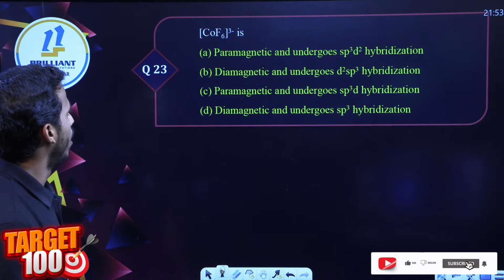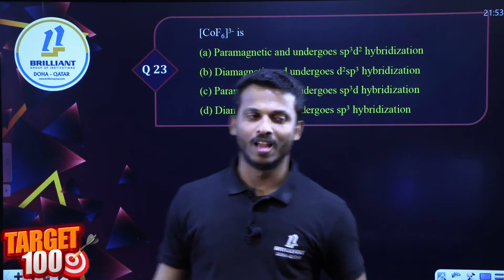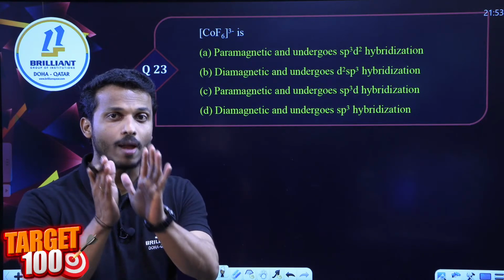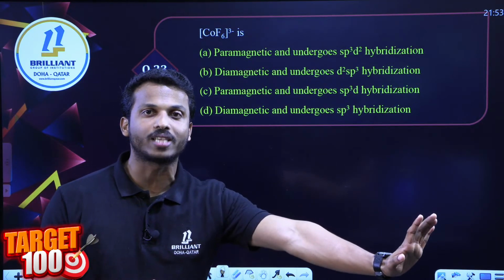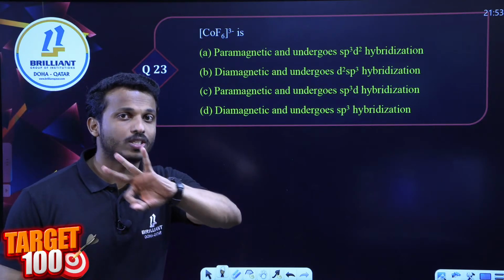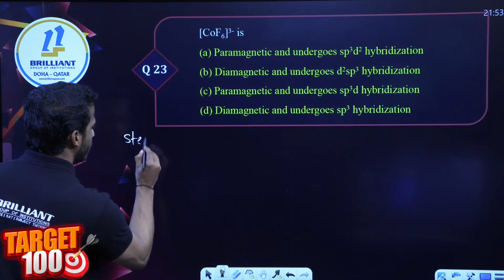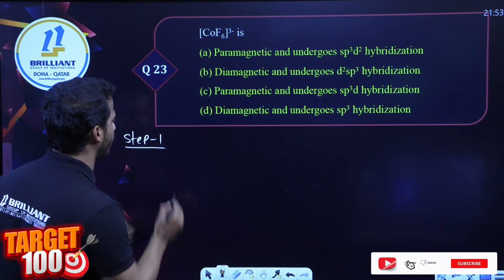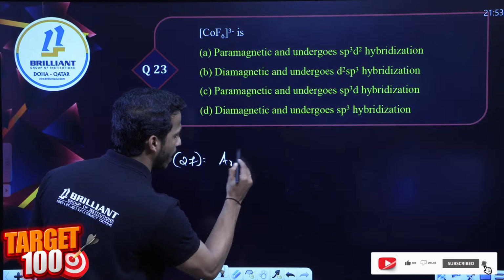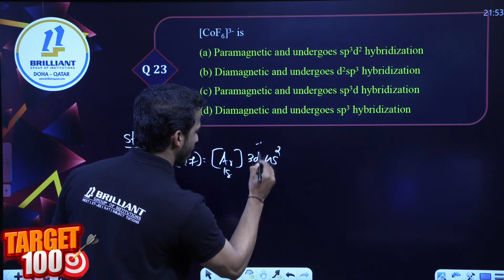So next one, dear all. This complex is related to our VBT. Let me do the question. If you are able to answer very fast, you can comment in the chat box. Please wait, okay? Dear all, we have 3 steps to calculate the shape and hybridization according to VBT. What is step 1? Step 1 is to write the ground state of the metal, cobalt. Cobalt atomic number 27, so we write argon 18, 4s2, 3d7.